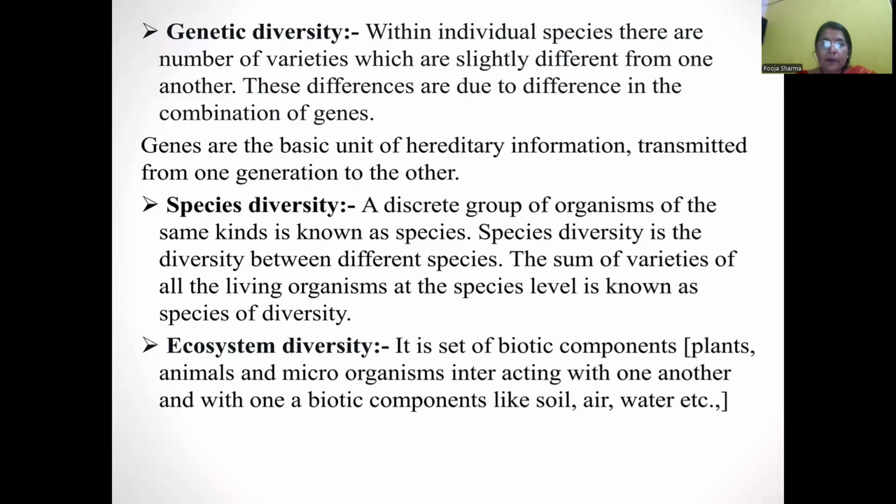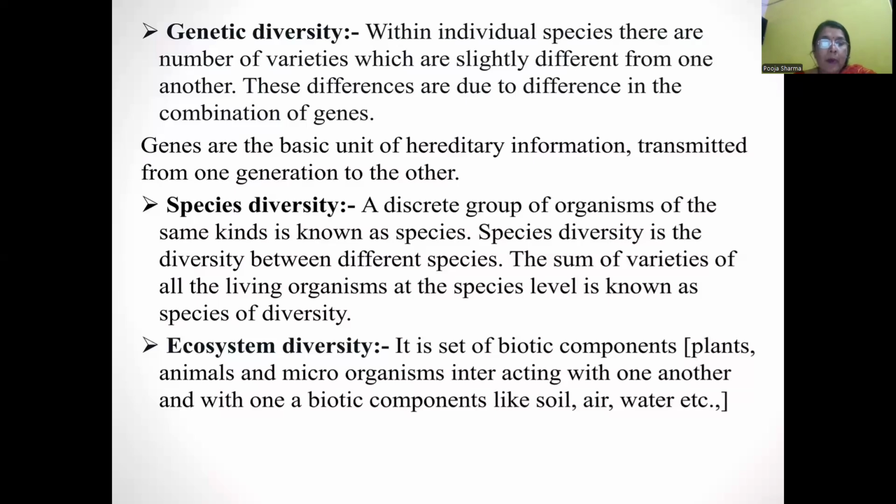Ecosystem diversity. It is a set of biotic components, like animals, microorganisms, and plants. Biotic components interact with abiotic components like soil, water, air.